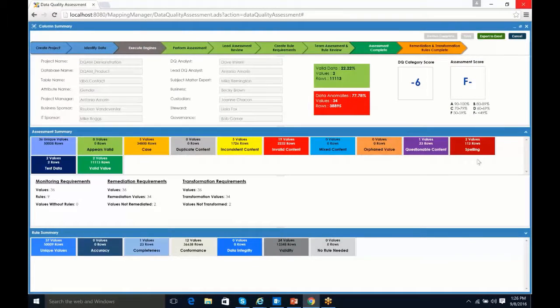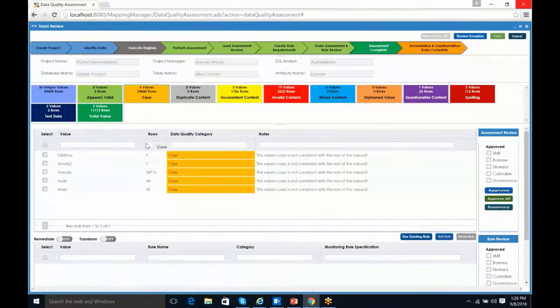So again, here, let's say that I'm the director of data governance. I'm coming in to review an assessment result specifically for gender. I've already looked at my scores and everything. But now I want to say, you know what? I can't go back to my upper management and tell them the majority of my problems are cases. So I'll click on case. And here, this is one thing that really did happen. We really had a director of data governance say, I can't go to upper management and tell them the majority of my problems are case issues, or I'm going to get smacked in the head. But here instead, what we're saying is, yeah, you can.